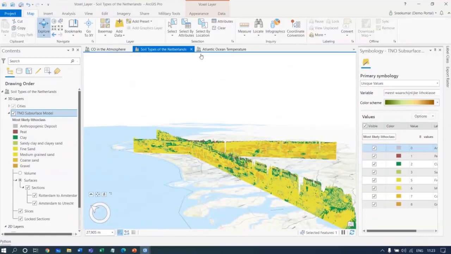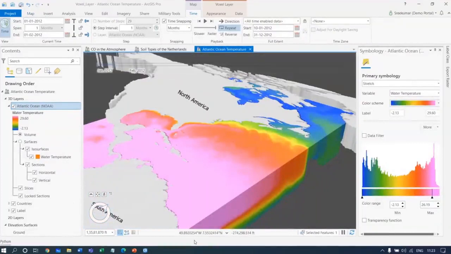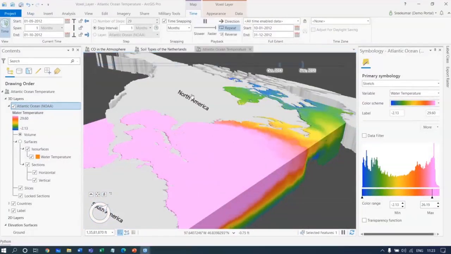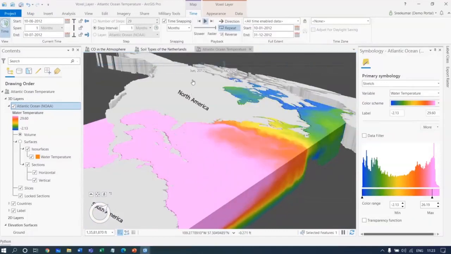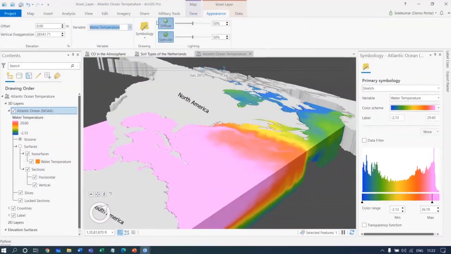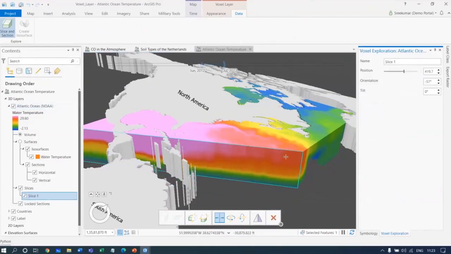Another similar operation that I would like to show with the limited time that I have is a NOAA data, ocean temperature data. So you can use it for rendering to understand the change in the temperature pattern, which you would have been already doing with multidimensional rasters. Or you can actually change various variables here that we will do later, and you can slice that and see how it is going to appear. For example, I can just slice it and see how it is appearing.